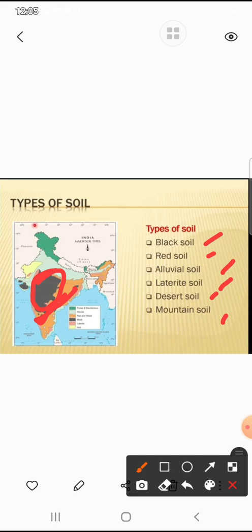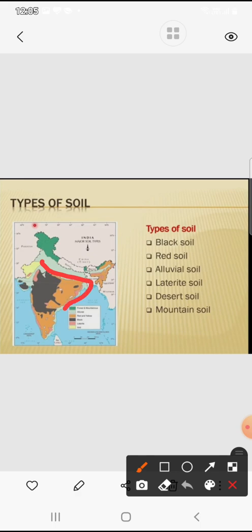Next is alluvial soil. This type of soil is fertile and is mainly found in the northern and coastal plains. You can see in this area we can find alluvial soil, this area. Okay, the northern part of India and the coastal areas.